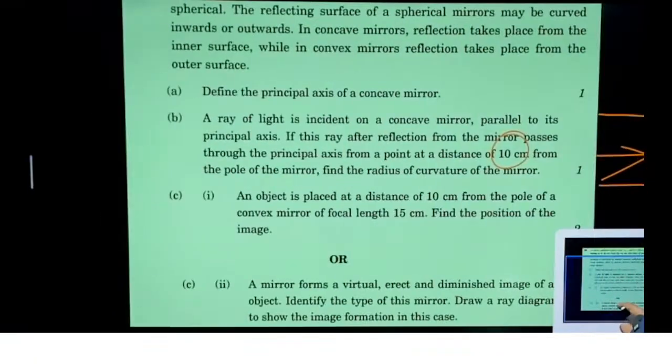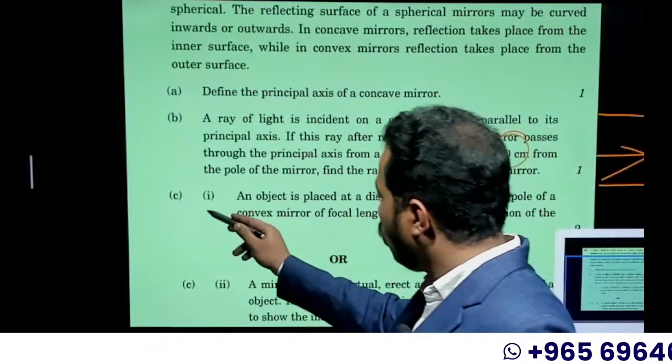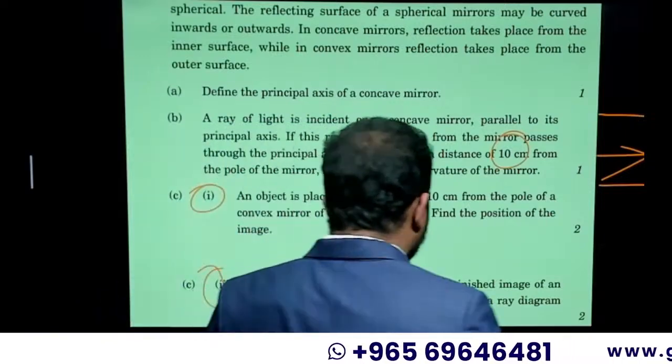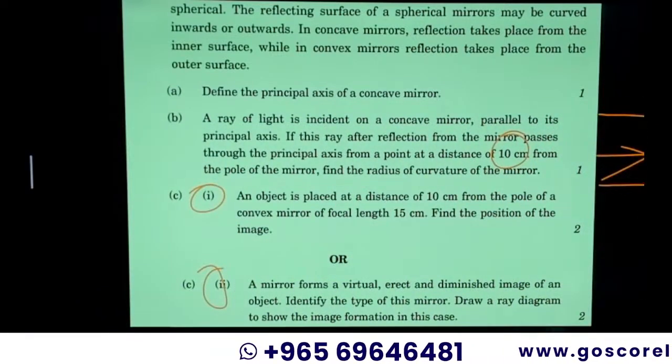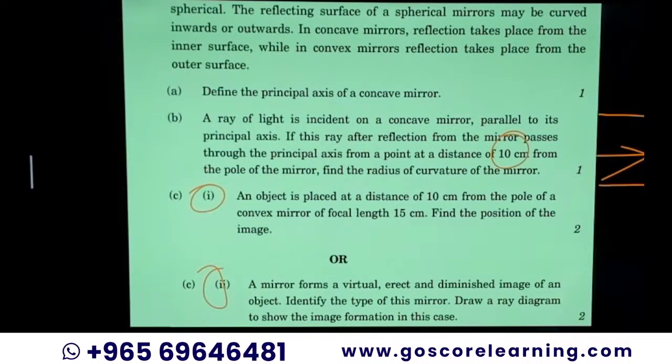So two more questions are there. For question C, there is an OR question, either you can attempt this one or this one. Let us see, it's a numerical. An object is placed at a distance of 10 centimeter from the pole of a convex mirror of focal length 50 centimeter. Find the position of the image.